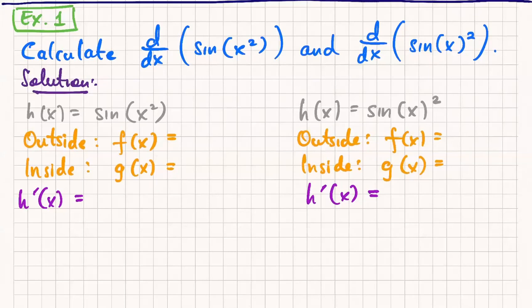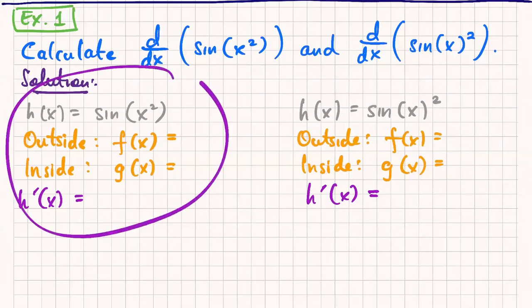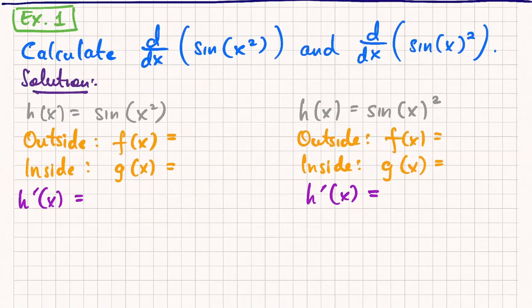Good? All right, good. So you're going to tell us for the first one, sine of x squared, what is our outside and inside function? The outside function is sine of x squared. Ooh, wait, you said sine of x squared? That's the whole function. That's not right. So it's just sine of x. Just sine of x. What's the inside function? That would be x squared. That'd be x squared. Okay, now what about the other one?